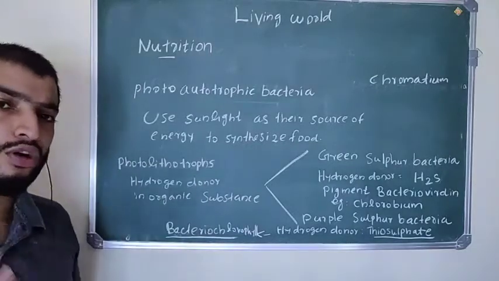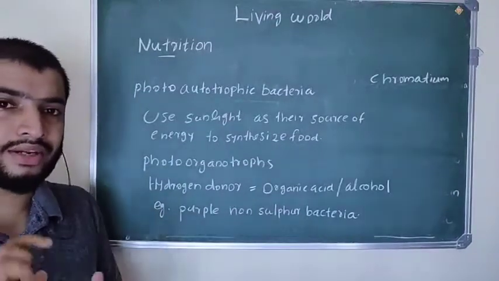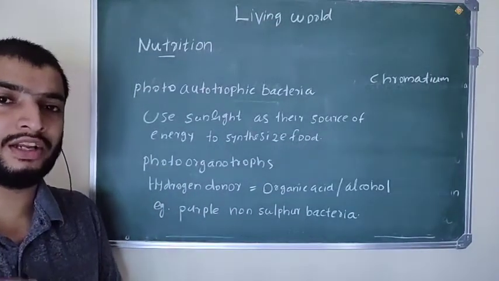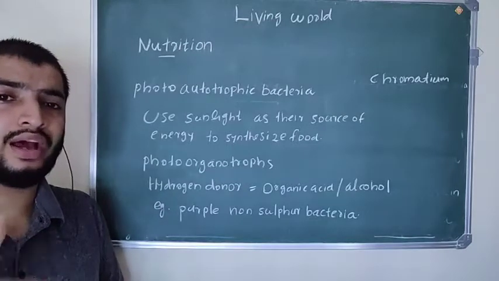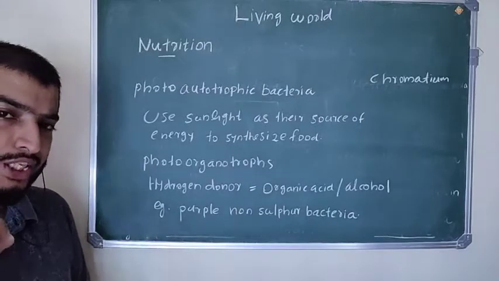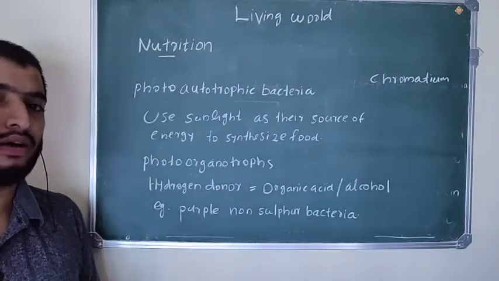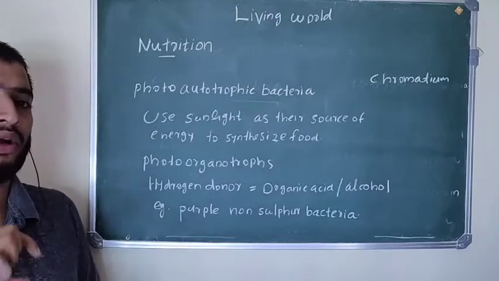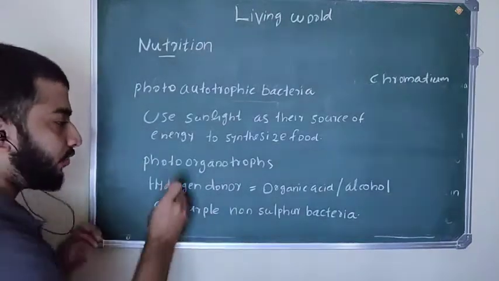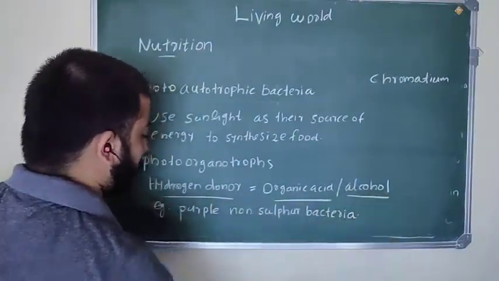Then what are photoorganotrophic bacteria? The next bacteria under photoautotrophic bacteria are photoorganotrophs. In these bacteria, the hydrogen donor is organic acid or maybe alcohol.